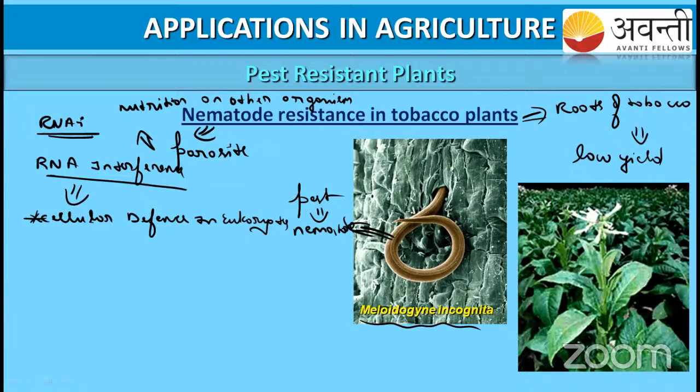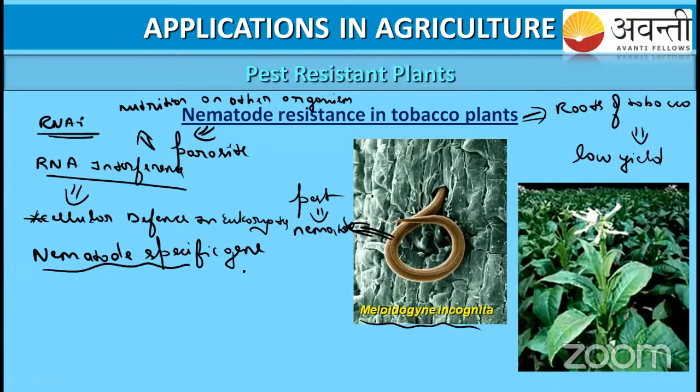Then, by taking this principle of RNA interference, what they did is insert the nematode specific gene inside the plant. You know how they insert it, right? By Agrobacterium tumefaciens. First they took the main gene which is responsible for the survival of the nematode, the nematode specific gene.